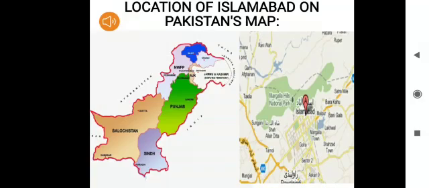You can see this in the picture at your left. And Islamabad is located to the south of the Margalla Hills, as you can see in the picture at your right.